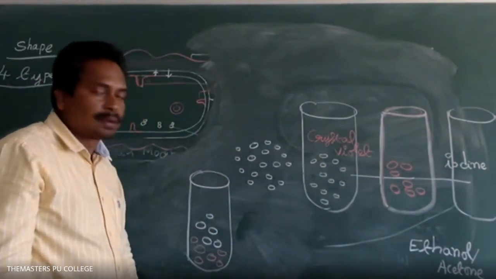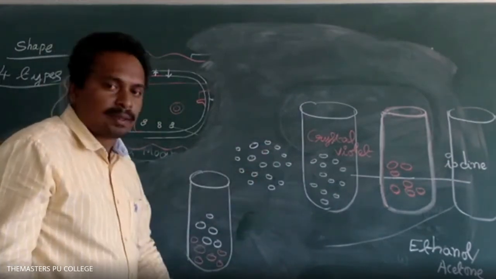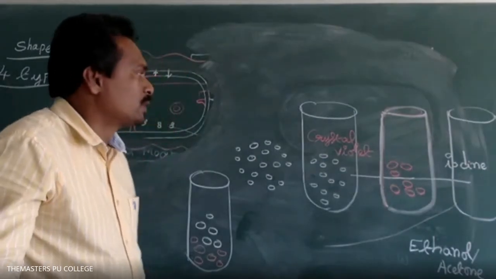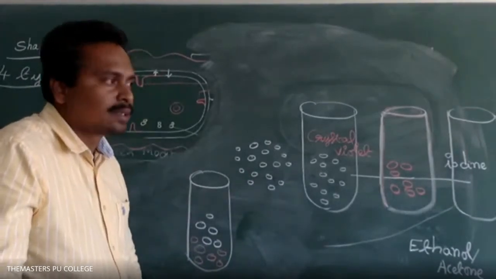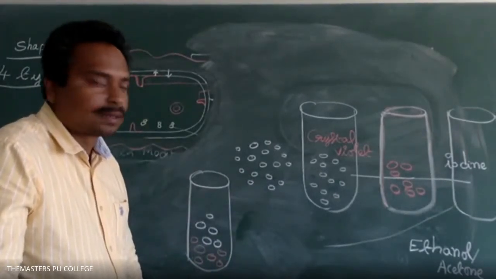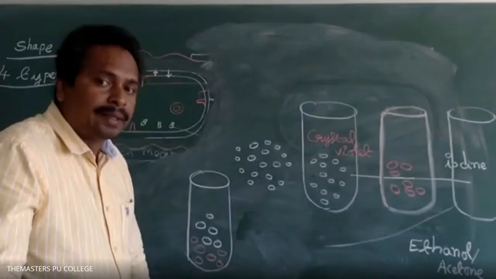Do you have any doubts regarding this? No doubt. Right. So why do we use iodine and ethanol? The scientist Christian Gram demonstrated one experiment by using the bacteria and some chemicals. Sir, iodine solution usually has red color, no, sir?